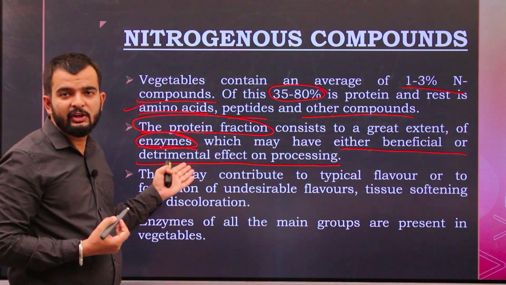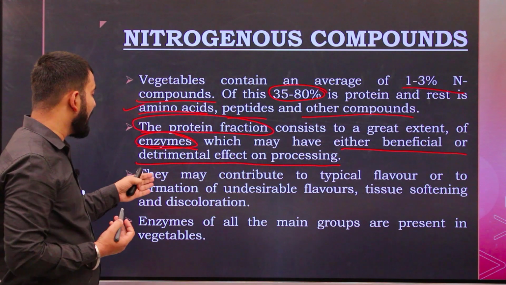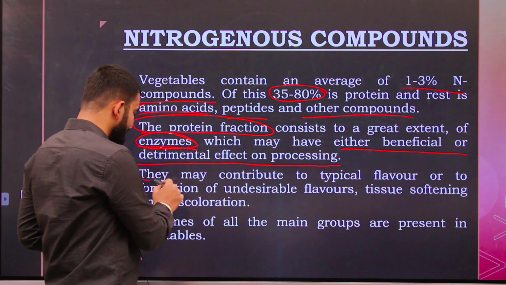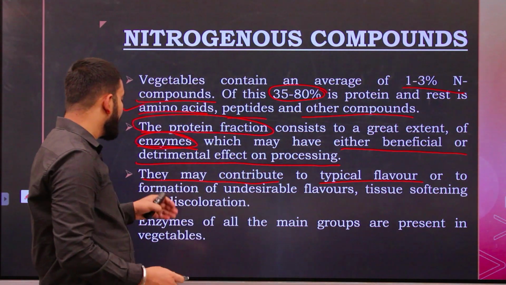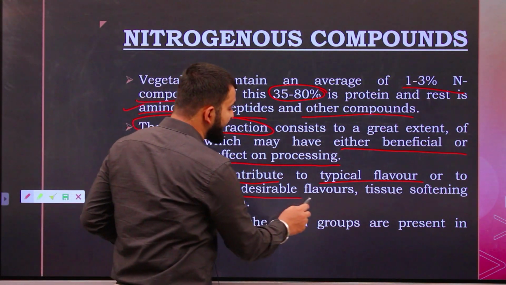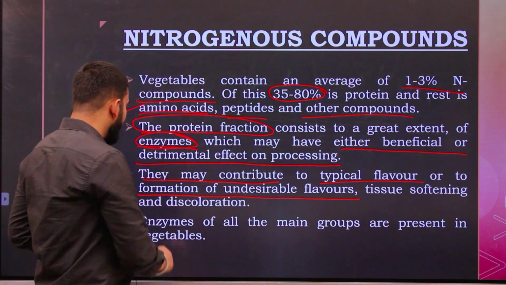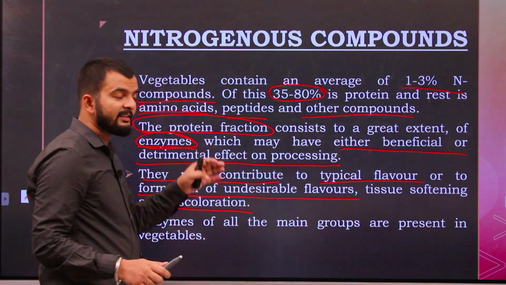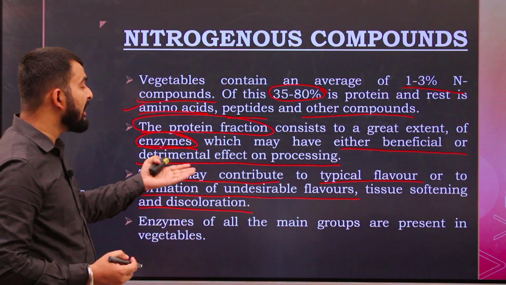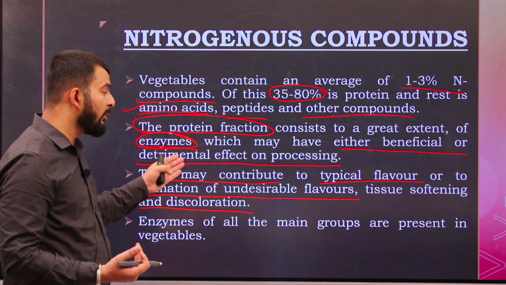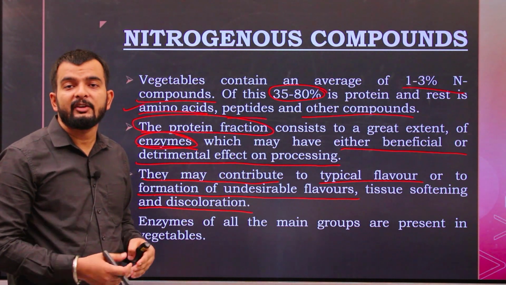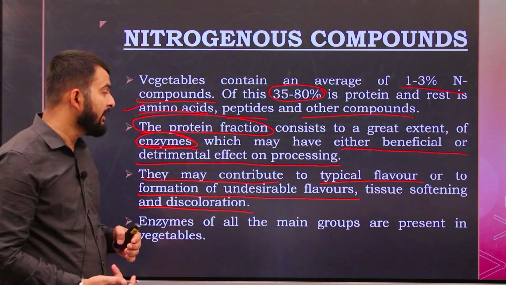They may contribute to typical flavor or to the formation of undesirable flavors, tissue softening and discoloration. As I discussed, these enzymes can lead to some typical flavor of the vegetable or formation of some undesirable flavors when we process it or when we cook it.